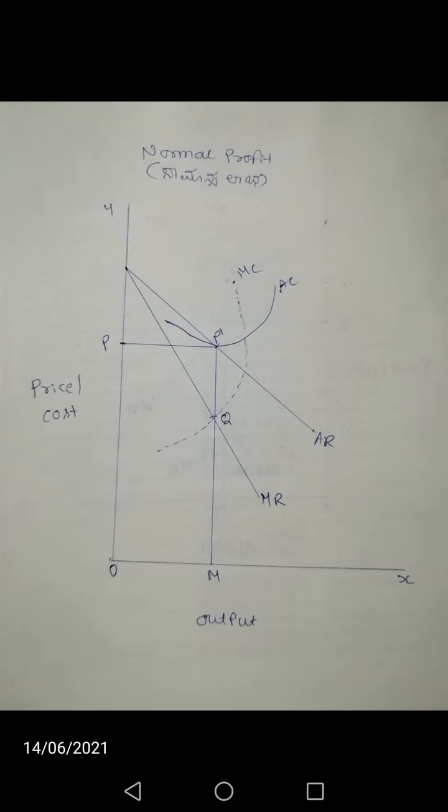That means price equals cost. So both revenue as well as cost are the same. OM P1P is the revenue and OM P1P is the cost. So when cost equals price, firms earn only normal profit.